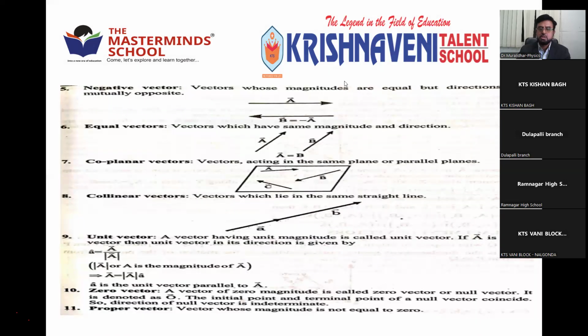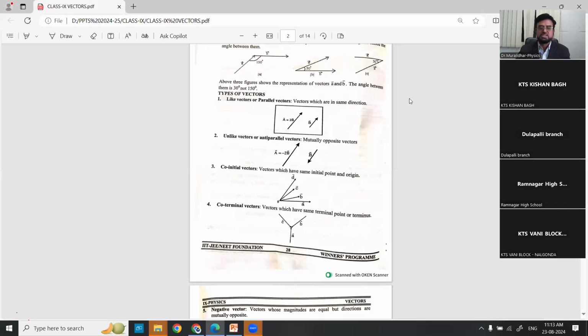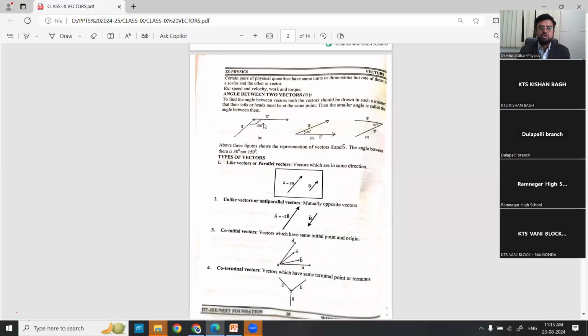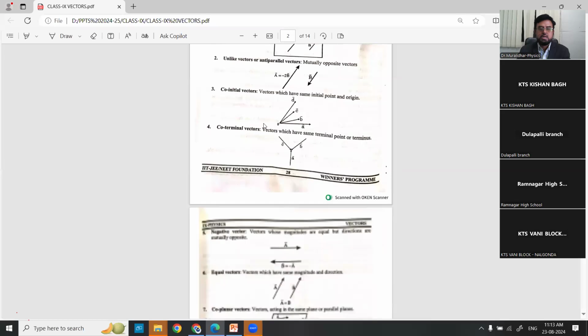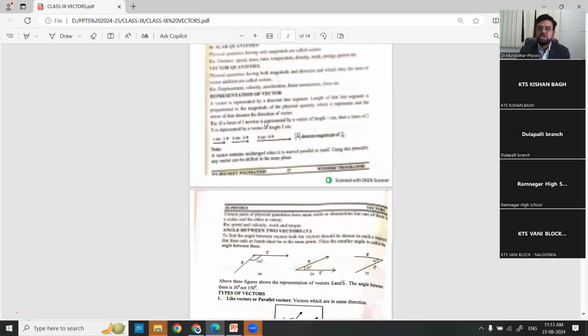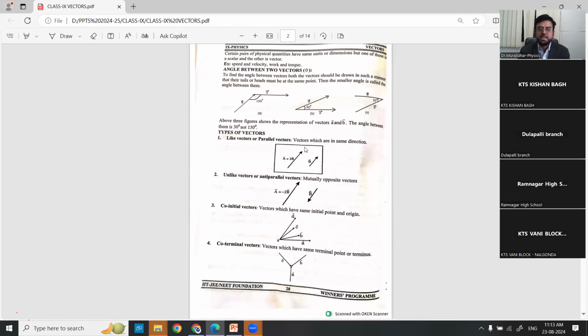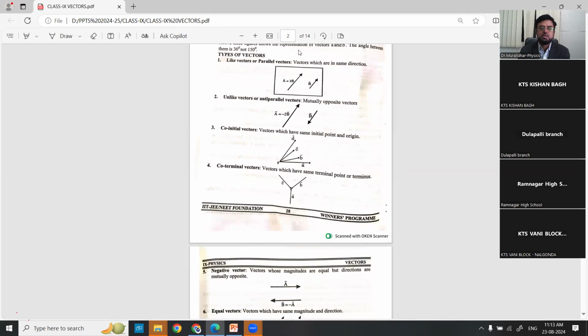Right? So this is totally about the complete vectors classification. Once you go through our material, you can see what else is there. This is where we started: types of vectors. Initially we started from here. In the introduction we discussed what a vector quantity is, how vector quantities are represented, and then various types of vectors, which you can see here on screen.